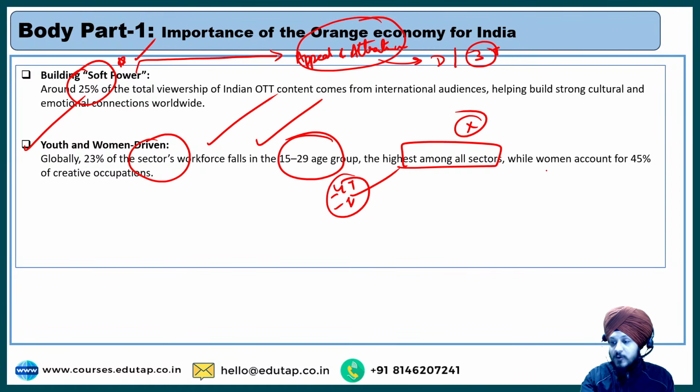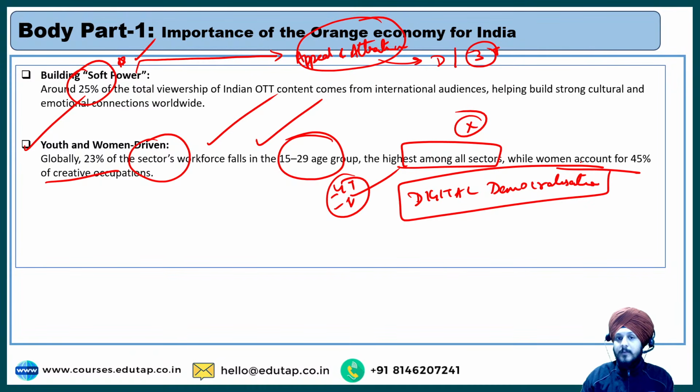And apart from that, if we talk about women, women account for 45% of creative occupations, right? If I tell you the crux about it, it can be understood with one term: digital democratization, enabled through this creative sector. That is another significance of it.